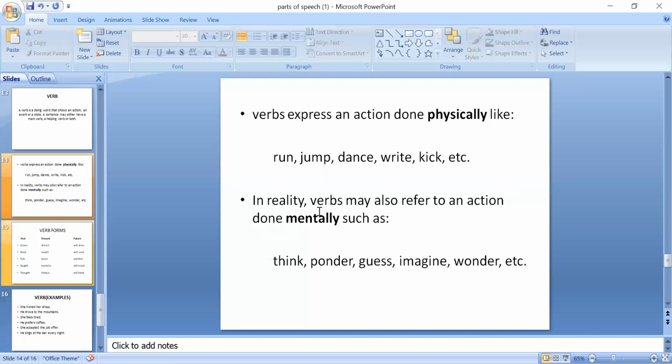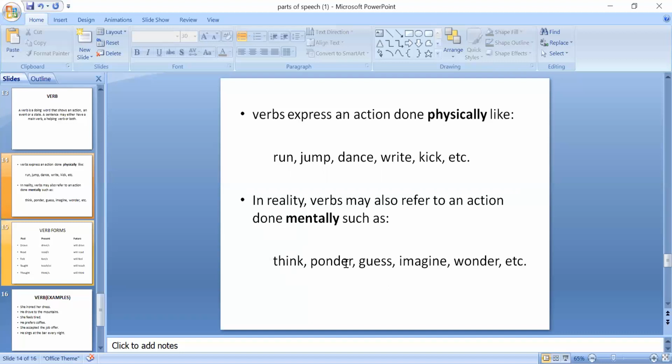There are some verbs which refer to an action done mentally. For example, if someone is thinking, if you guess something, if you imagine, if you wonder, you say, I was amazed. Clear? So these are think, ponder, guess.